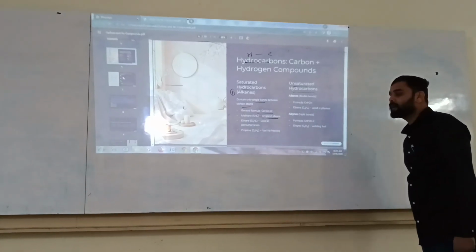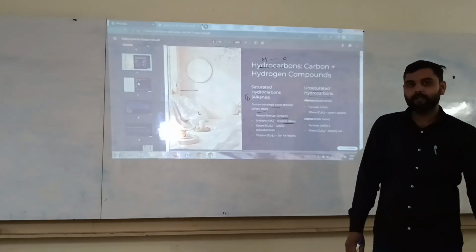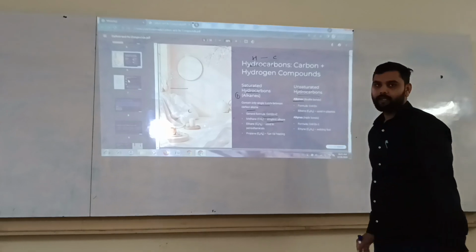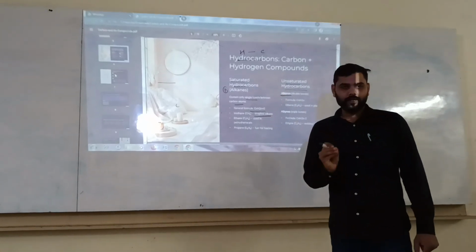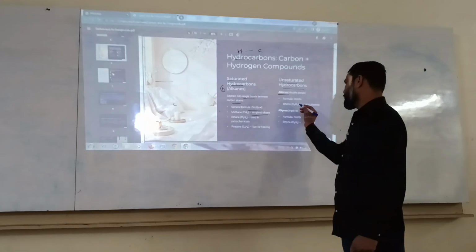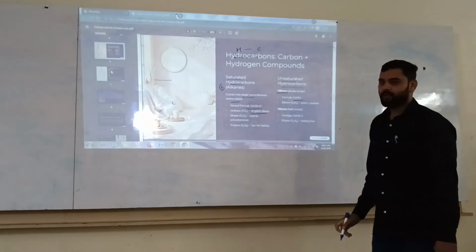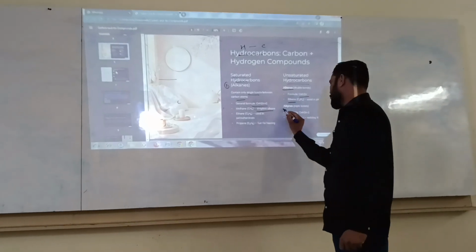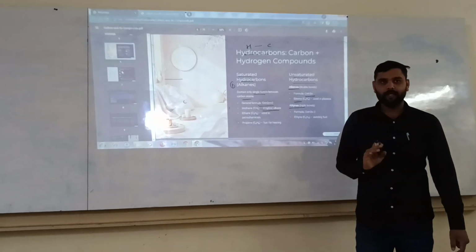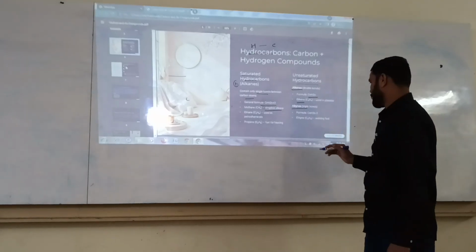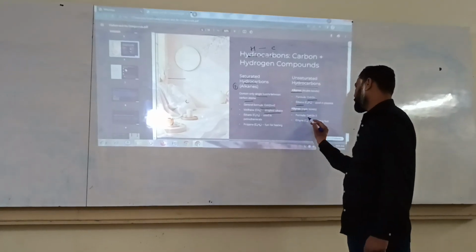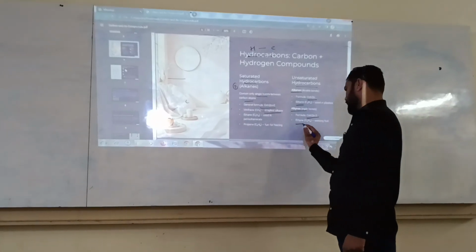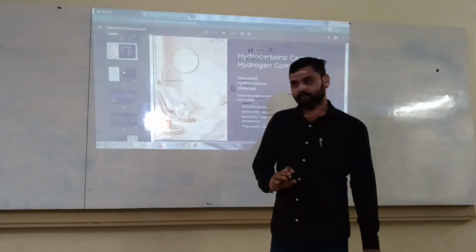Next one is unsaturated hydrocarbons. First one is alkene. Alkene means a carbon compound which contains a carbon double bond, having general formula CnH2n. For example, ethene, propene, butene, pentene. Next one is alkynes. A carbon compound which contains a carbon triple bond is called alkyne, having general formula CnH2n minus 2. For example, ethyne, propyne, butyne, pentyne, hexyne.